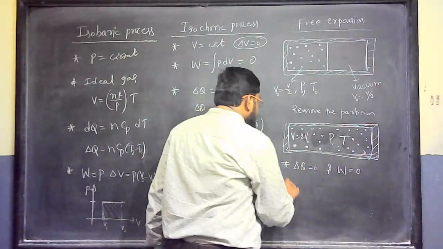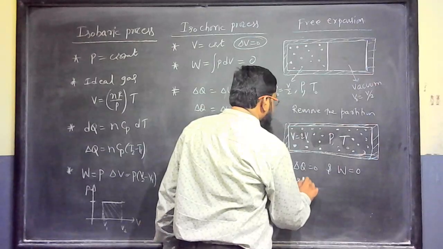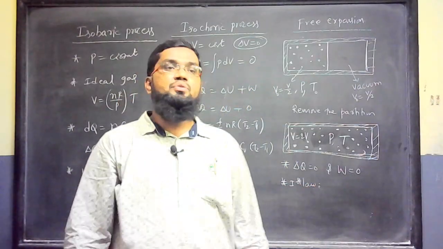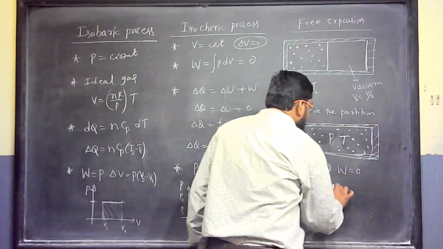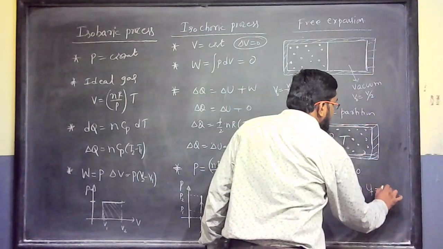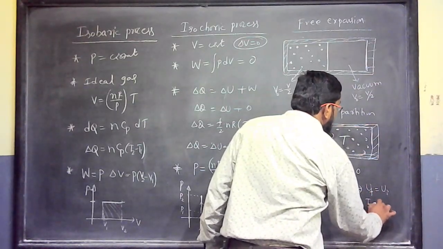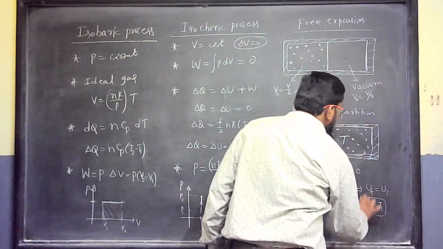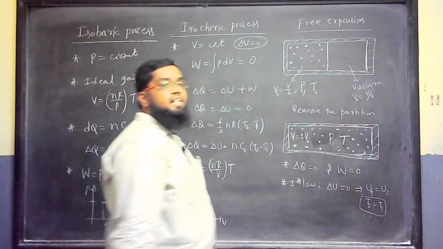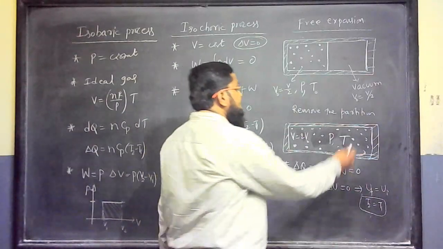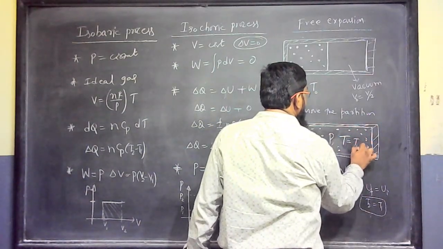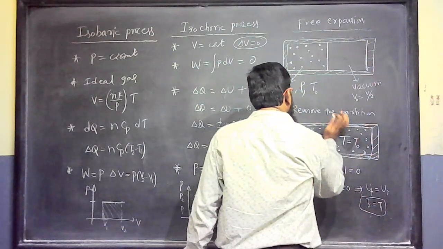Then what does the first law give? First law gives delta Q is equal to delta U plus W. Delta Q 0, W 0. So that gives delta U is equal to 0. That is U final is equal to U initial. That is T2 is equal to T1. So if the temperature here is T0, here also the temperature that came is T0. The temperature remains constant, that is temperature T is equal to T0.